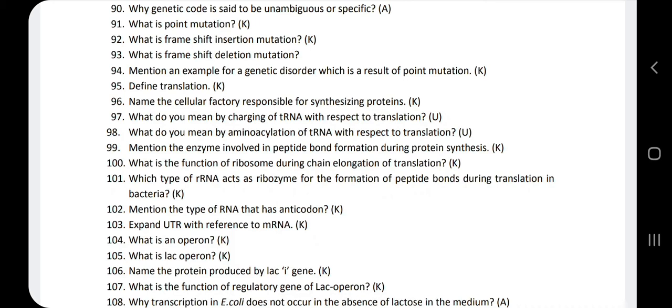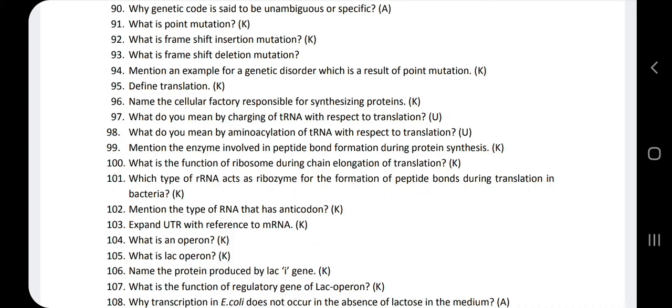97th question. What do you mean by charging of a tRNA with respect to translation? As you all know, the translation process involves 4 steps. The first step is charging of tRNA, which we also call amino acylation of tRNA.